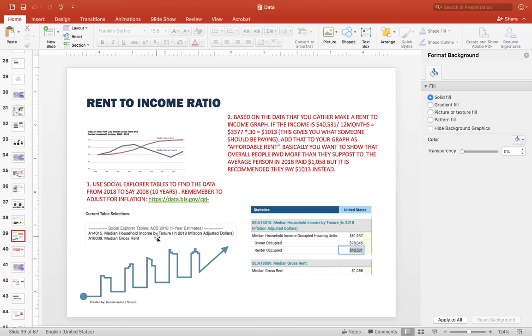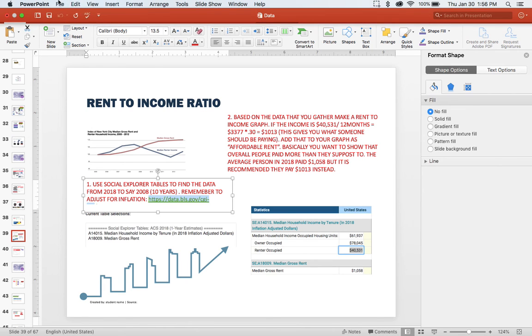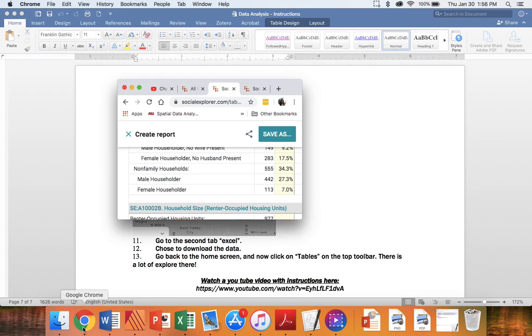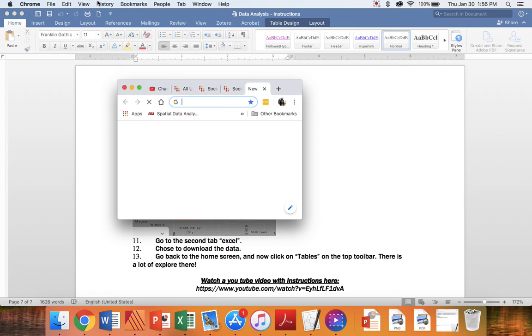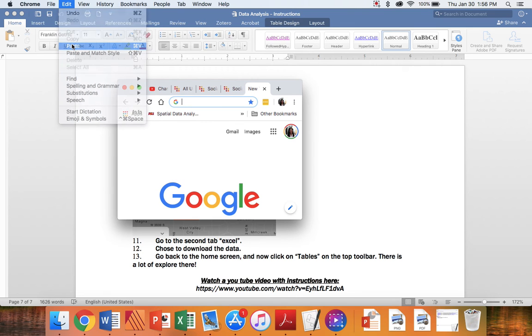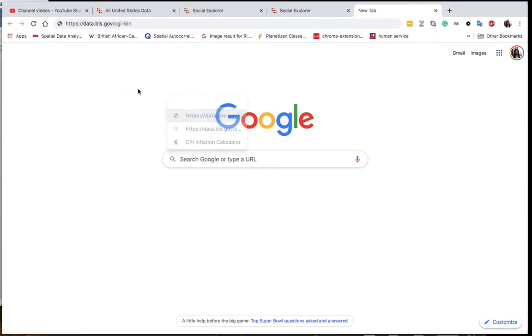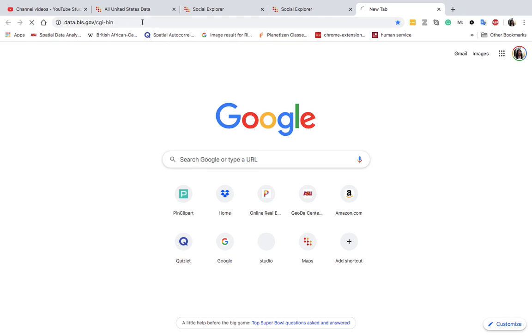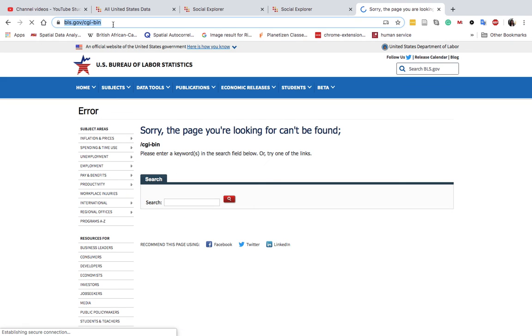The one thing that you must pay attention to is that there's inflation, and a way to deal with that is to use an inflation calculator that you can find at the Bureau of Labor Statistics. And this is where you will go.